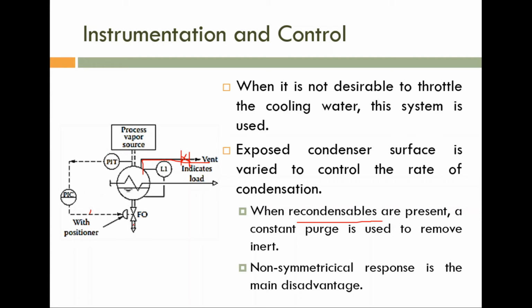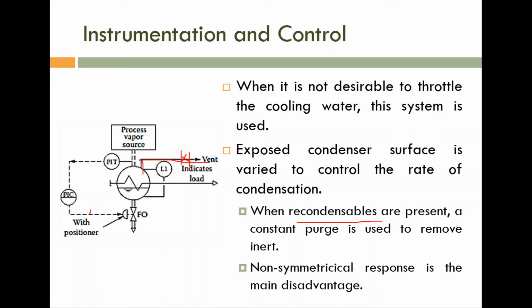We have to open this control. So this one is a fail open valve. So this control signal will be small. If this control signal is very close to 3 psi, or, if it is an electrical signal, very close to 4 milliampere, it means the presence of inert is small. We can predict that. So by opening this vent, we can remove that inert.